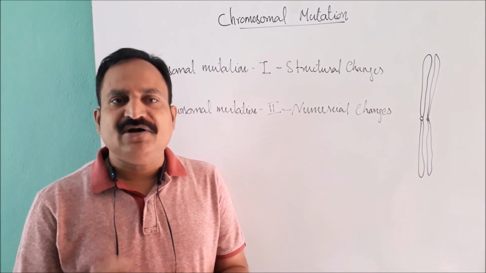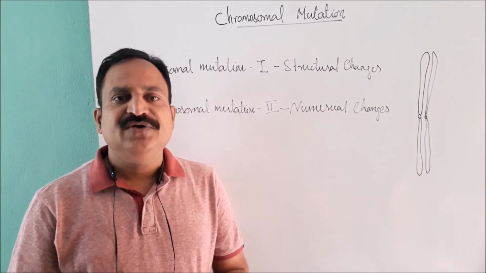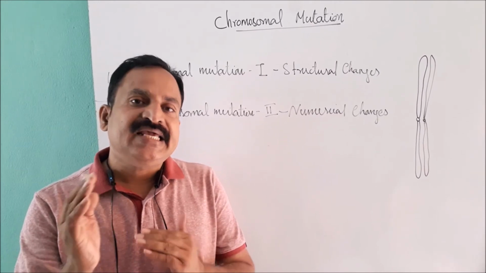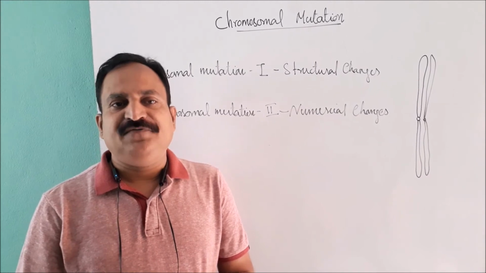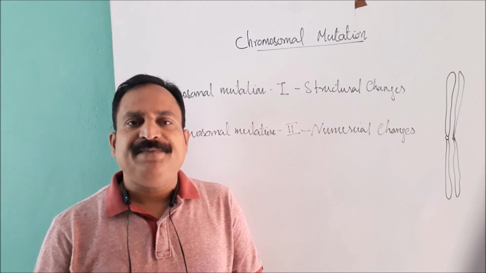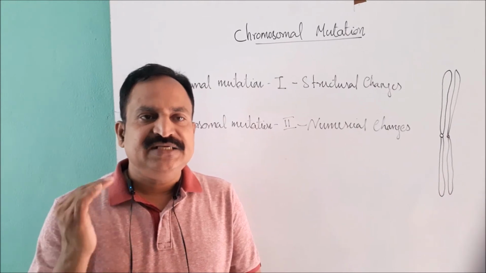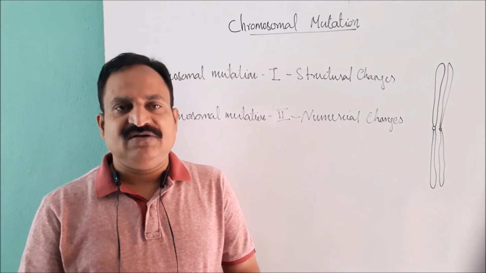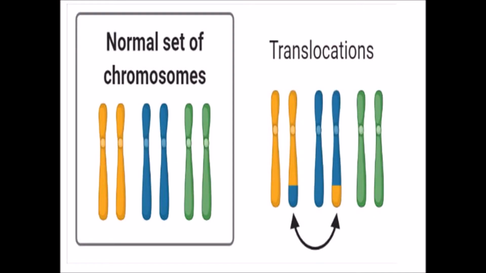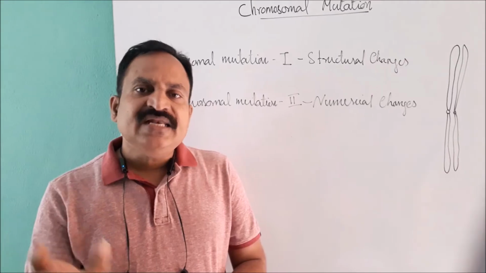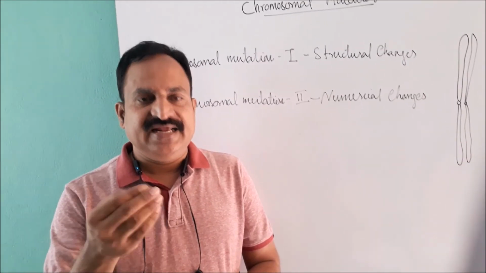There is no net gain or loss of chromosome or genes during translocation, but a rearrangement occurs. There are three different types of translocation depending on the pattern of rearrangement: simple translocation, shift translocation, and reciprocal translocation. This explains translocation means exchange of the chromosomal segments between non-homologous chromosomes. Next is examples for translocation.